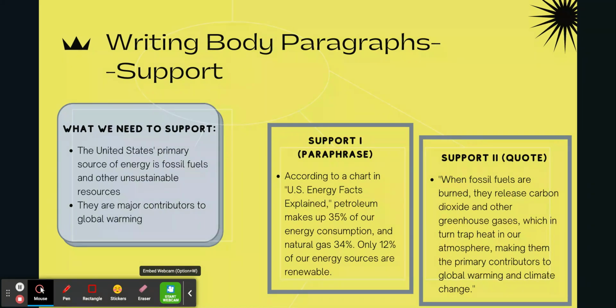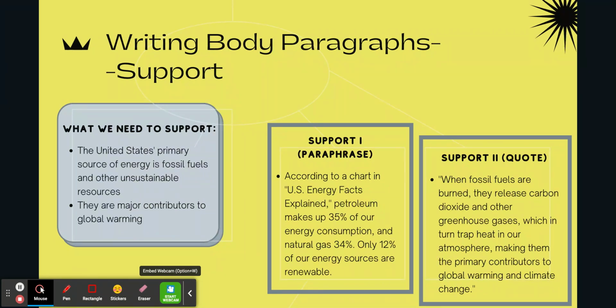Reading through those articles, I found 2 pieces of support that will specifically help this topic sentence. For support 1, I'm using an example of a paraphrase. I got the information from a chart in the article, and since you can't quote a chart, I paraphrased the information in the chart. So it reads, according to a chart in U.S. Energy Facts Explained, petroleum makes up 35% of our energy consumption and natural gas 34%. Only 12% of our energy resources are renewable. And then support number 2